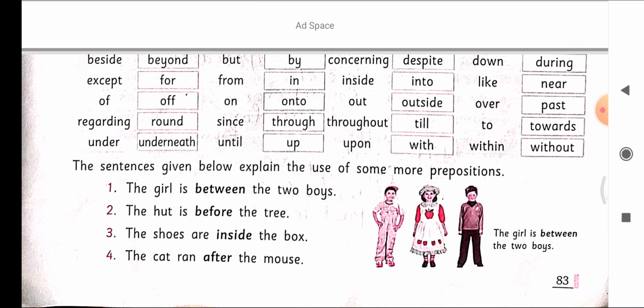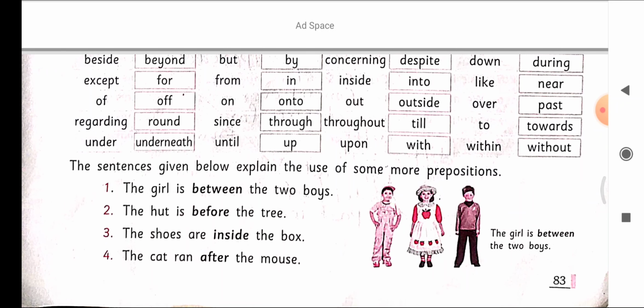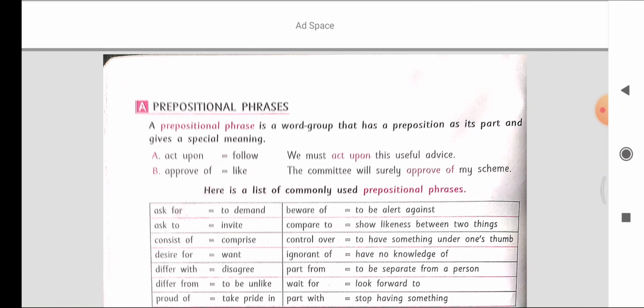So these sentences given below explain the use of some more prepositions. The girl is between the two boys. Where is the girl standing? The girl is between the two boys. Here between is a preposition. The hut is before the tree. Here before is a preposition. The shoes are inside the box. Where are the shoes? Shoes are inside the box. Inside is a preposition here. The cat ran after the mouse. Here after is a preposition.